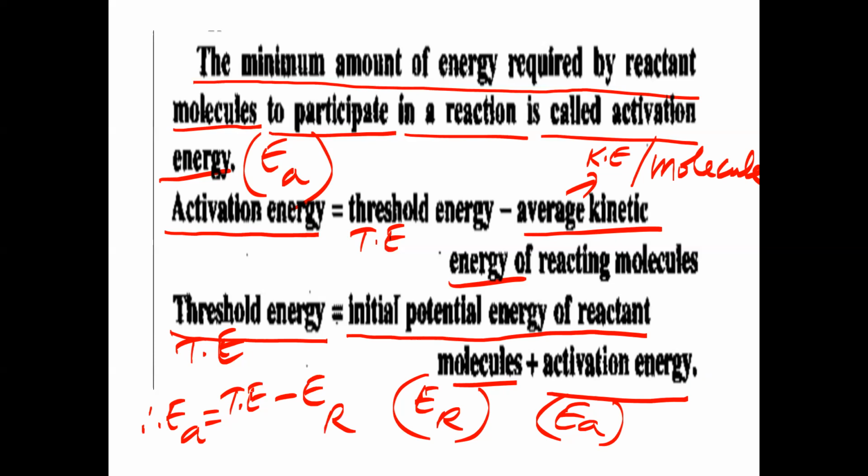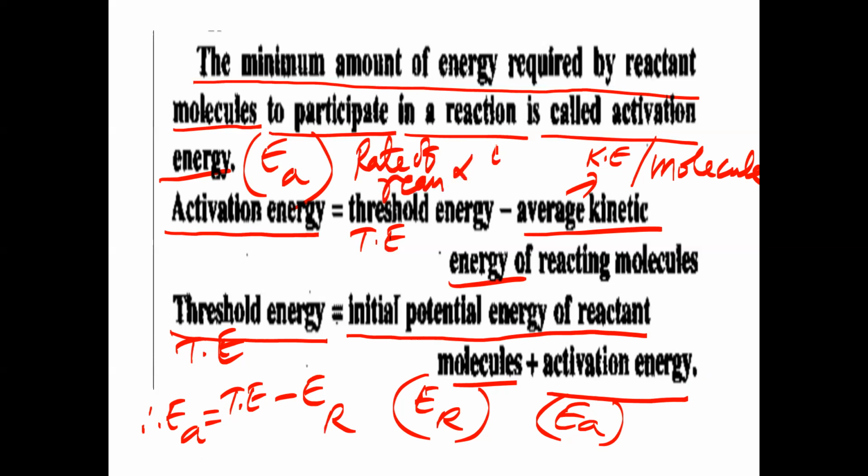The threshold energy minus the initial energy of reactants will give what? Activation energy. If this difference is less, activation energy is less. When activation energy is less, the rate of reaction will be greater. So rate of reaction means what? Speed of reaction.